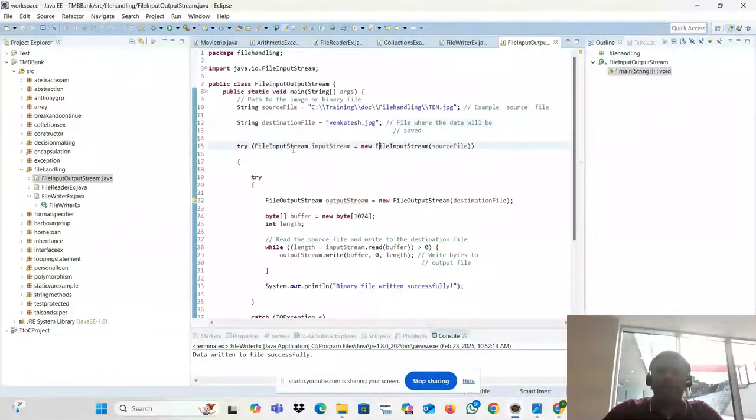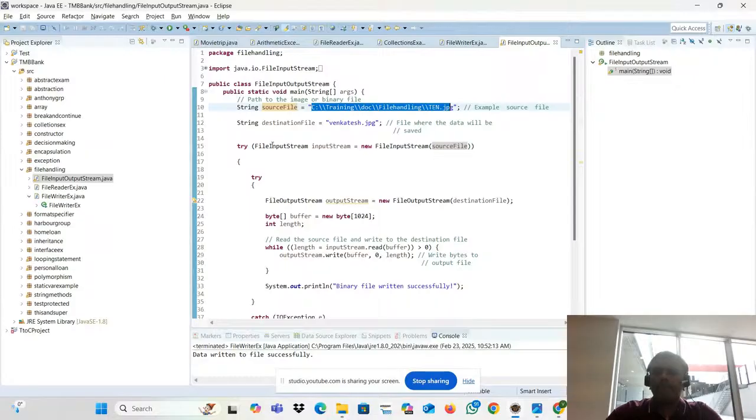What I'm going to do in the while, compare with the previous program. What is the file input stream? File input stream means input to the program. Output stream is output of the program. Okay, no problem. So here, what is the source file? This is the source file. What is the stuff actually? tn.jpg. We got it actually.